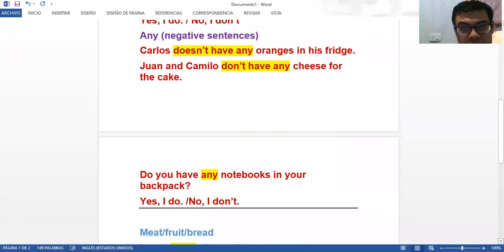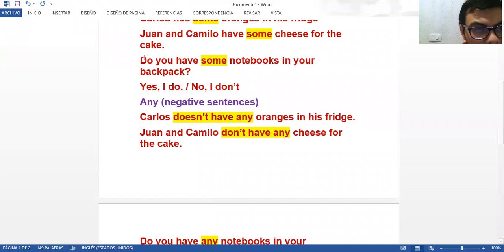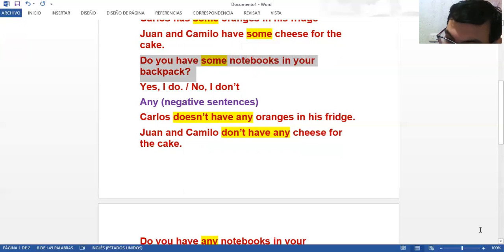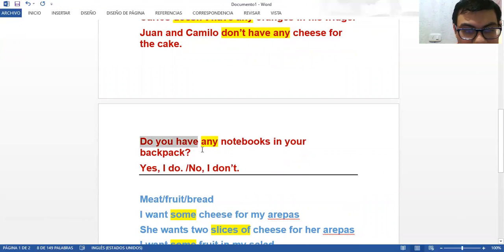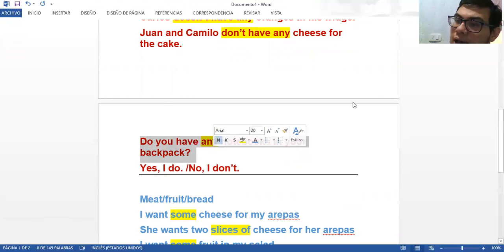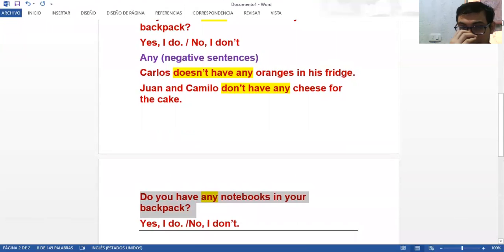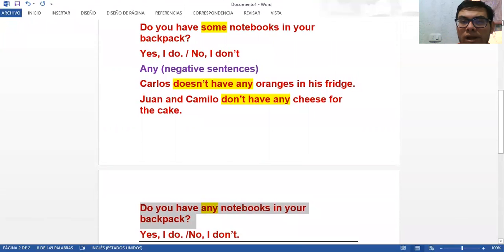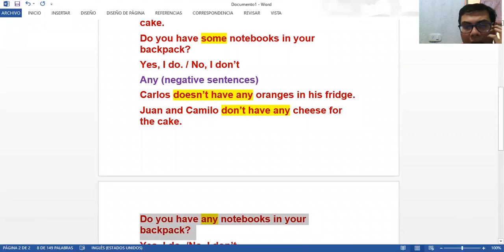So what are the questions that we can create? Here we have the one related to some, and here the one related to any. Remember, we can use some and any with things that are countable or not countable. Very good.